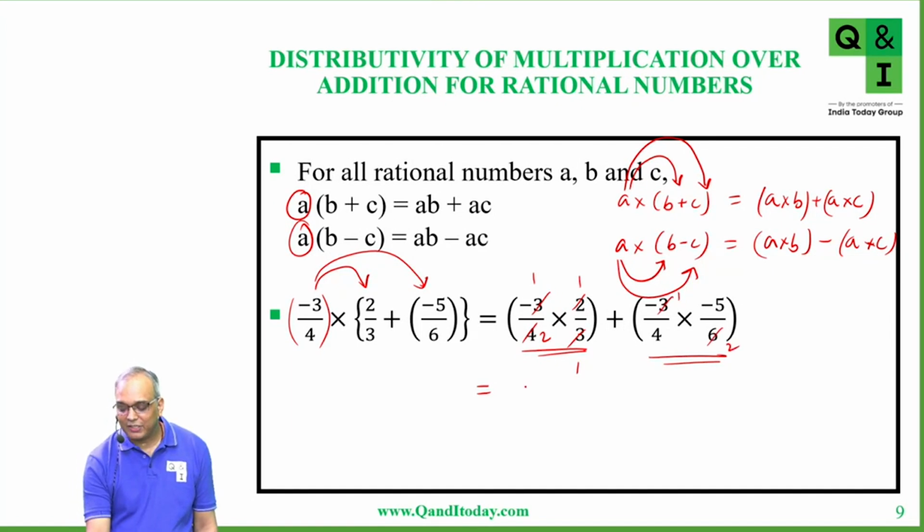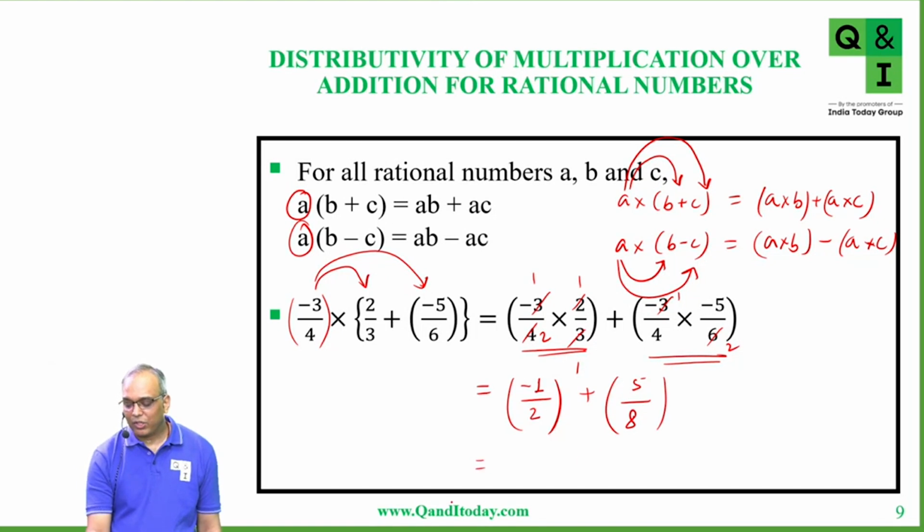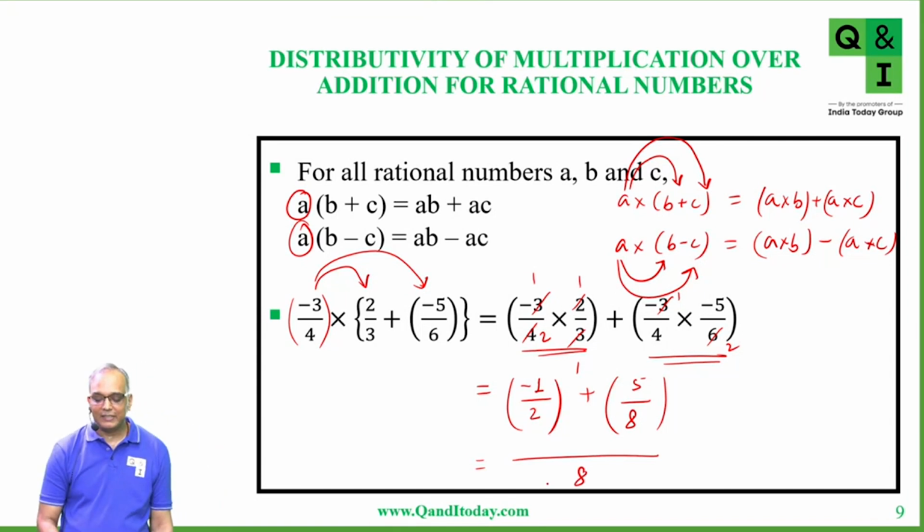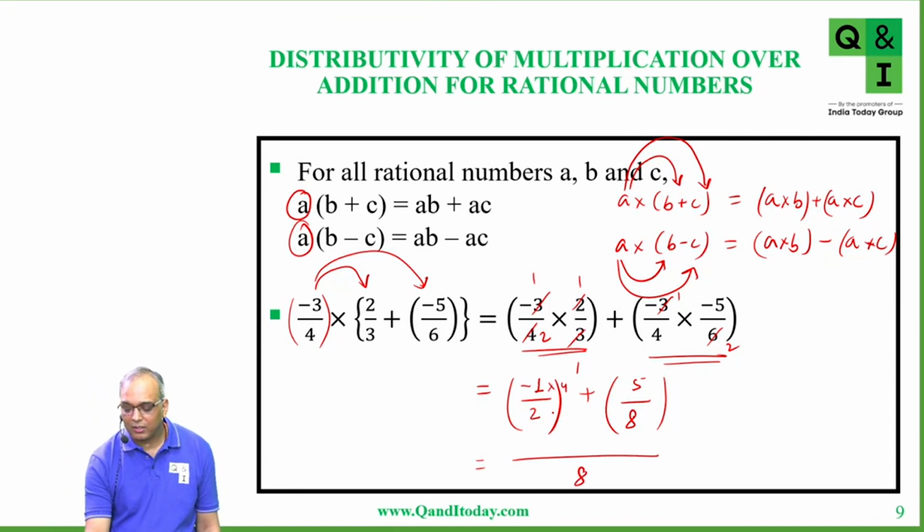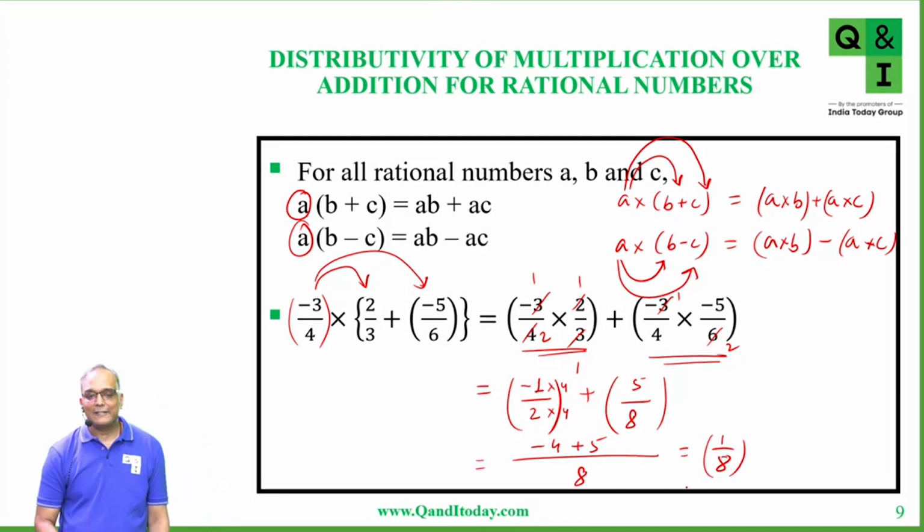So now minus 1 into 1 is negative 1 divided by 2. Plus minus 1 into minus 5 is plus 5, 4 times 2 is 8. Right? Now what you are going to do here is take an LCM between 2 and 8. So the LCM of 2 and 8 is 8. So multiply by 4 to both numerator and denominator. You will get minus 4 here, plus 5. So 5 minus 4 is 1 over 8. Is it clear? Yes, sir.